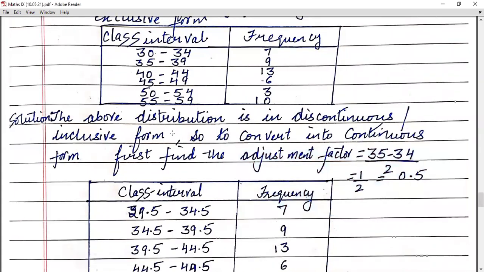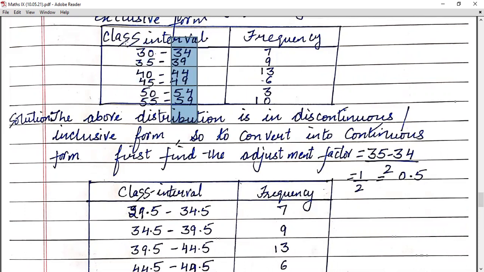Now, children, after finding the adjustment factor, what will you do? You will subtract 0.5 from all the lower limits, while you have to add the adjustment factor to the upper limits.